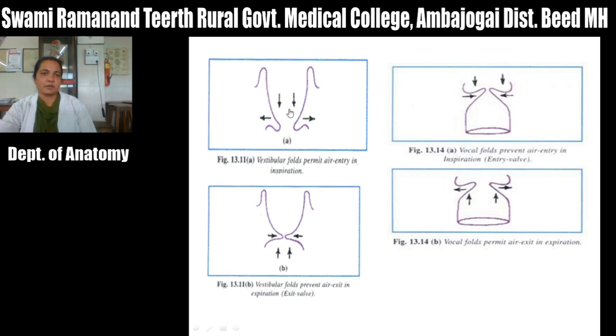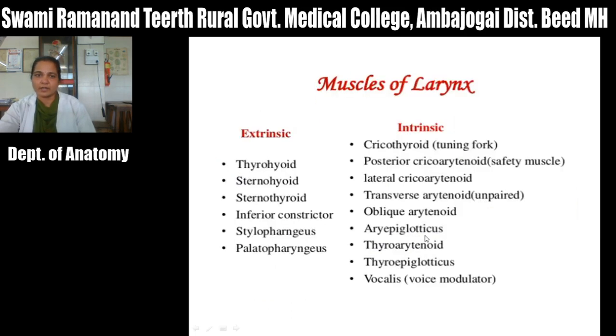So these are the rima vestibuli and these are the vestibular folds. This is the rima glottidis, that is the vocal folds. It allows the expired air out, but it will not allow the inspired air. So it is an entry wall. It prevents the air in inspiration. That is called the entry wall. This is about the functions of the rima vestibuli and rima glottidis, or vocal fold and vestibular fold.